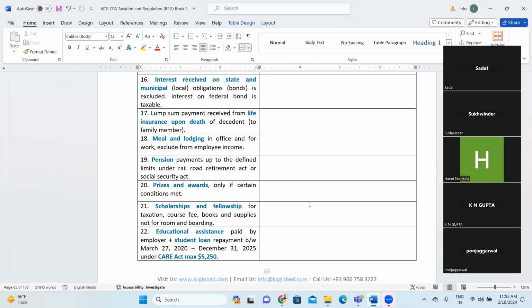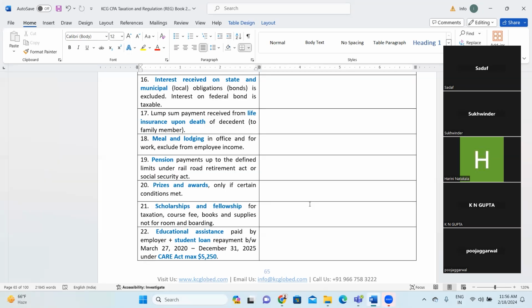Clear? Any doubts so far? No, sir. Right? So interest received on state and municipal bonds is exempt, but federal bond interest is taxable.